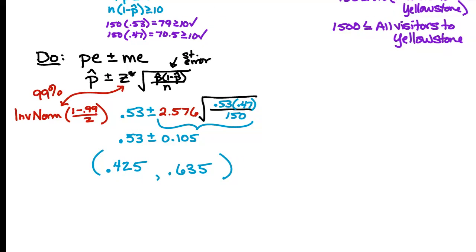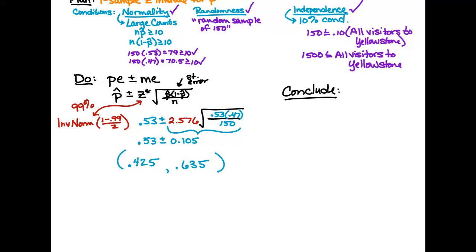All right, we've got state, we've got plan, we've got do. The last part, conclude. My handwriting's about to get messier, sorry. All right, so how would we conclude this then?